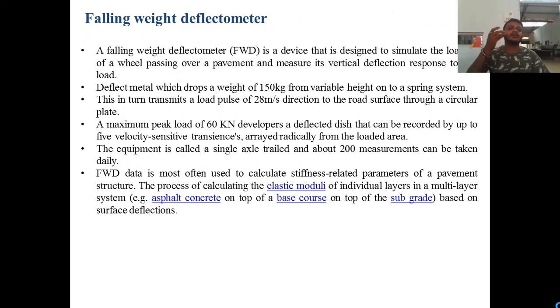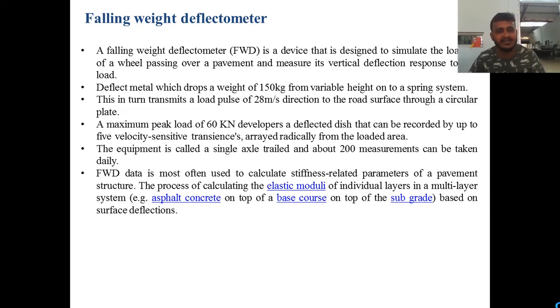Okay. So the second test is the falling weight deflectometer. A falling weight deflectometer is a device that is designed to simulate the loading of a wheel passing over a pavement and measures its vertical deflection response to that load. The instrument is constituted of a deflectometer, which drops a weight of 150 kg from a variable height on a spring system. This in turn transmits a load pulse of 28 meter per second to the road surface through a circular plate.